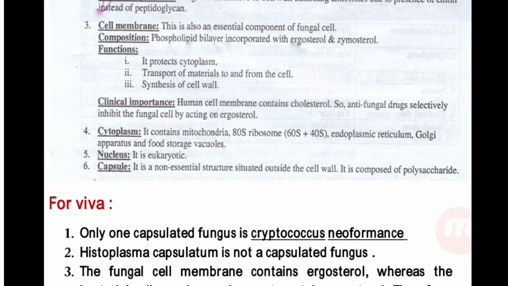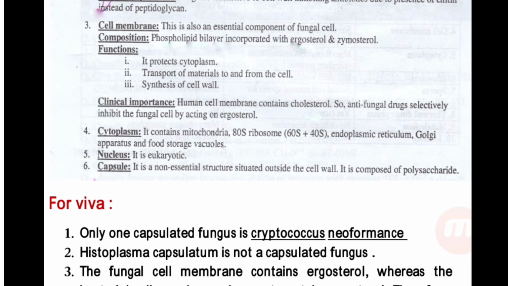Phospholipid bilayer incorporated with the ergosterol and zymosterol. Function. It protects cytoplasm, transport of the material to and from the cell, synthesis of the cell wall. Clinical importance of the cell membrane: human cell membrane contains the cholesterol, so antifungal drugs selectively inhibit the fungal cell by acting on the ergosterol without affecting the human cell membrane synthesis.